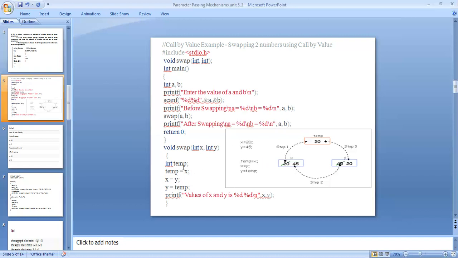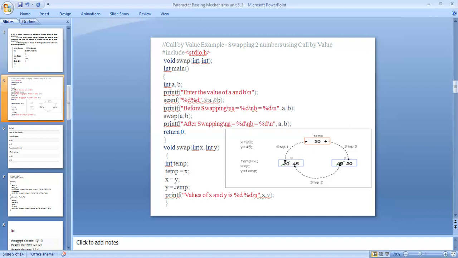Here, why am I taking temp in the program? Already a equal to 20, b equal to 10. I am taking an example: a equal to 20, b equal to 45. Here x is defined as a and y is equal to 45. So x is stored as 20, y is stored as 45. But I am taking a temporary value, and temp equal to x. X's value is 20, so the temporary value is 20. That's why 20 is stored here.